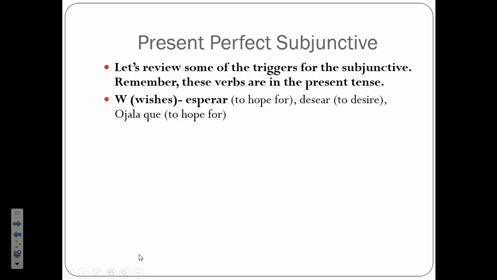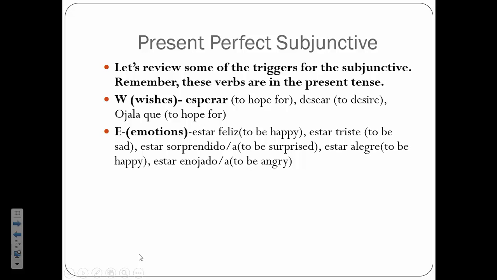So if I wanted to express a wish, I would use words like esperar, desear, and ojalá que. These verbs are in the present tense, and they would ultimately trigger the present perfect subjunctive in the second part of the sentence. So I could say something like, I hope that you have made the food, or I wish that you have done the homework. So we're still using the subjunctive, it's just a different form of the subjunctive.